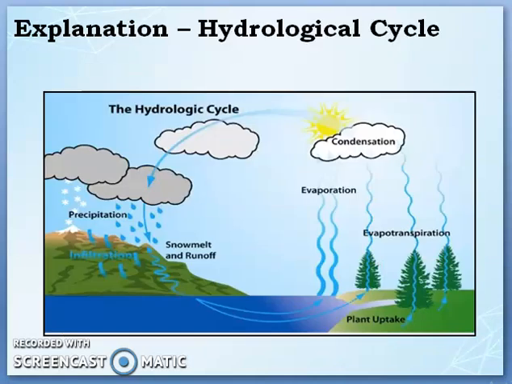Similarly, if you take the hydrological cycle, which you might have studied in your first year environmental science. See, water which is there in the lake or river will get evaporated with the help of the radiation which is coming from the sun. It means the sun's temperature evaporates the water. So that water gets condensed in the form of cloud. The clouds again precipitate in the form of rain. So this is a hydrological cycle.